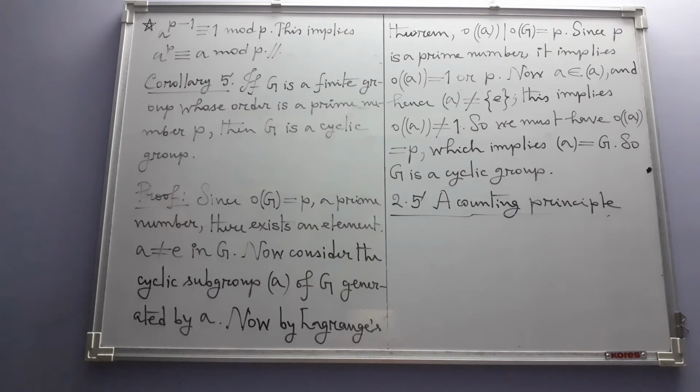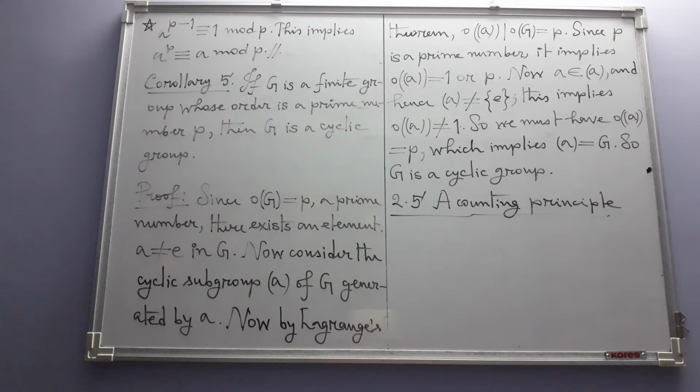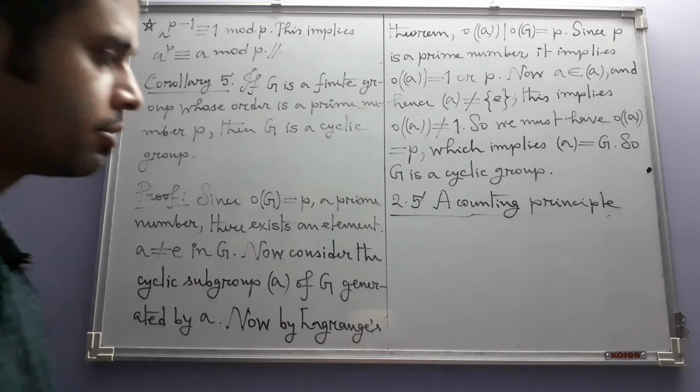Now, in this section we are going to generalize the idea of a right coset of a subgroup in a group.